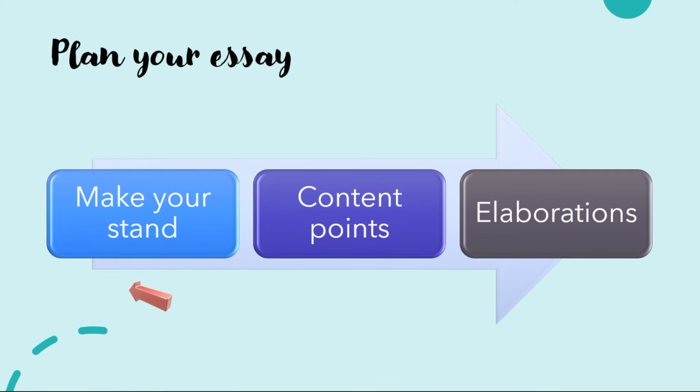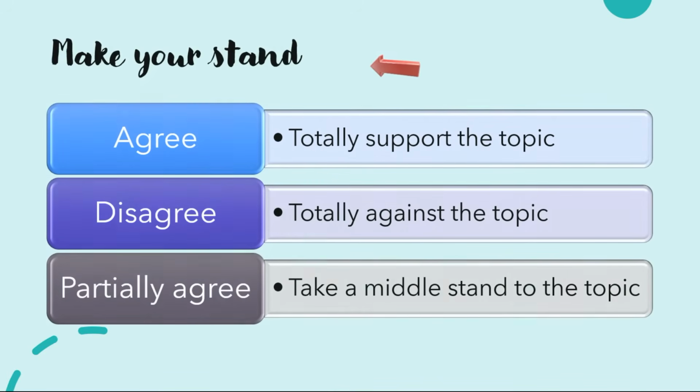First is for you to make your stand. Making your stand is to decide on whether you agree, disagree, or partially agree to the statement made. The next step is for you to get your content points ready. These content points must support your stand. So if you agree to the statement, all your content points must support your stand on why you agree. And the next step is for you to think of elaborations for each content point. Let's take a closer look on how to do all this.